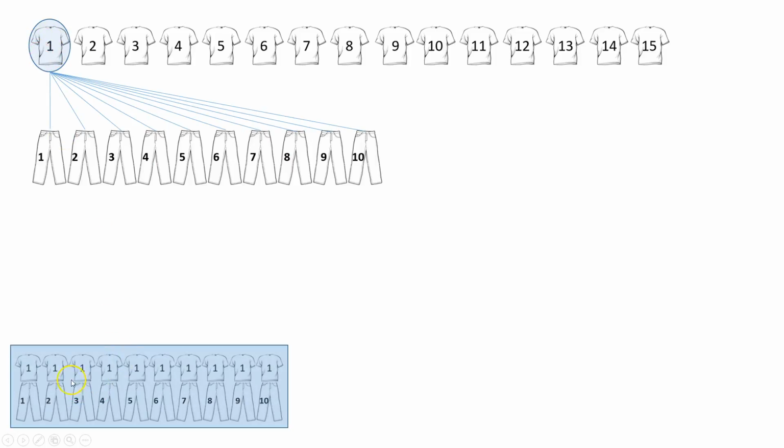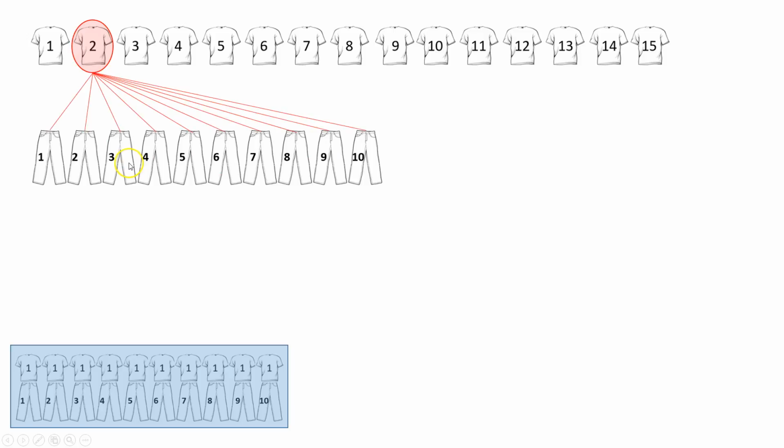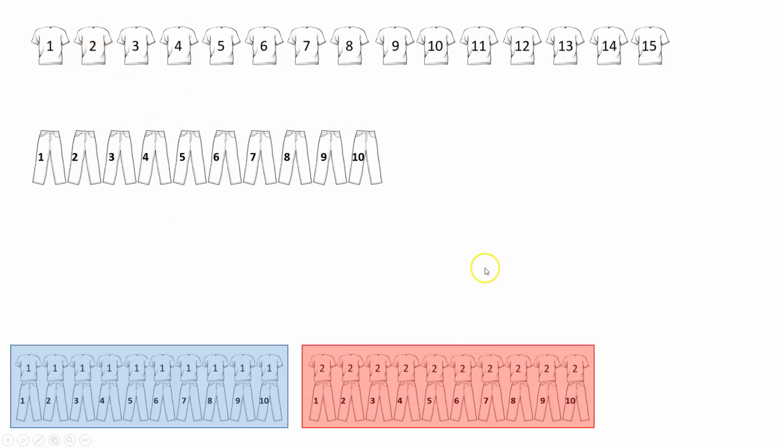So here they are. Then what if I pick a different shirt though? What if I pick shirt 2? I could still combine that with any one of these 10 pairs of pants for another 10 different outfits. So there are 20 outfits down here now, and none of them are the same. Well, I can keep repeating that process for each shirt.